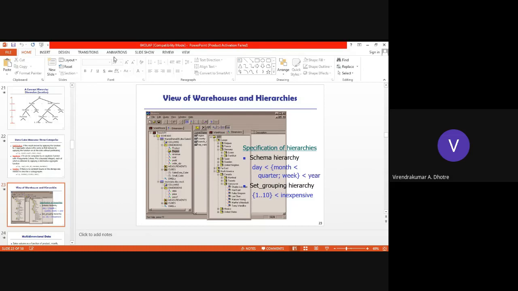So if I want to explore Belgium as a country in Europe, then I can click it and go for the hierarchy, explore it, and choose it. Just a sample view of the warehouse and hierarchies is shown.